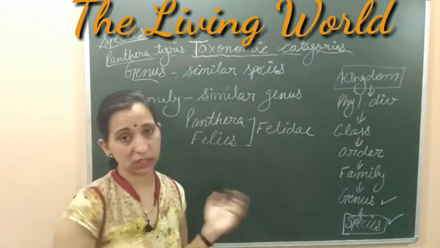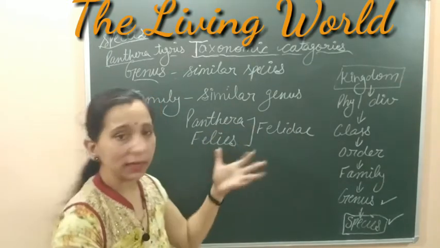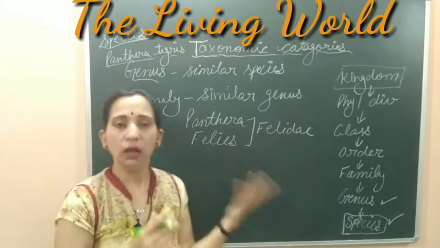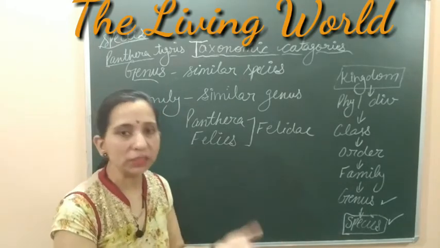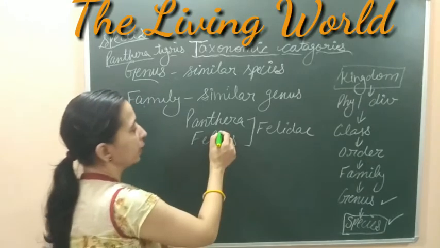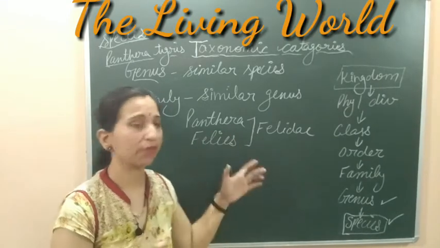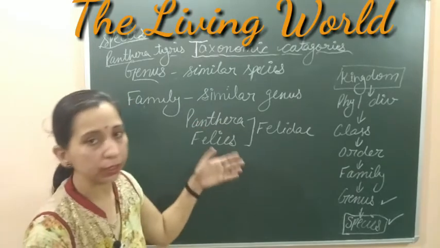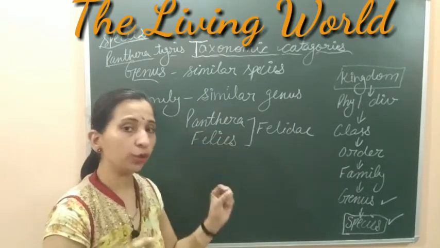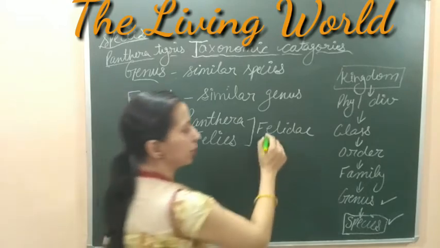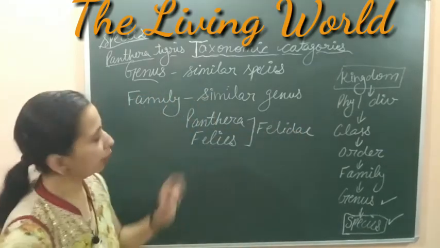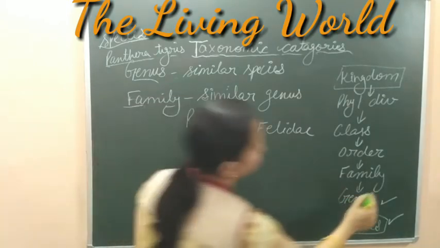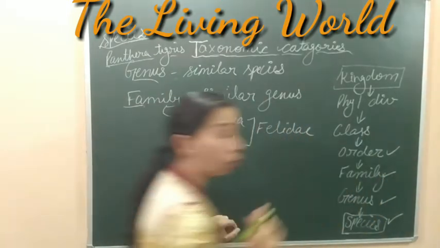Panthera is the genus of the big cats like lion, leopard, tiger, etc. And Felis is the genus of the domestic cats, the small cats. Both of these two genera are included into the one family, and this family is the Felidae family. So this is about the family. Now after family, let's start with the next category, that is the order.